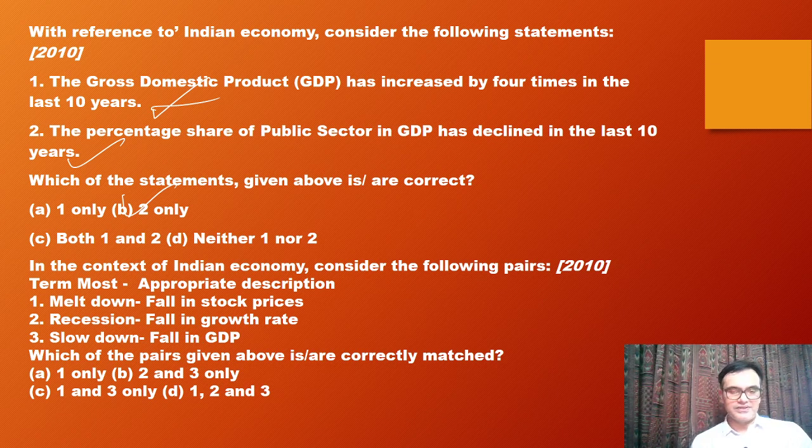This is just a terminology matching that you have to do. Meltdown is fall in stock prices. This is perfectly all right. Recession is essentially fall in GDP. Slowdown is fall in growth rate. So these two are mixed up. So therefore answer is A, one only.